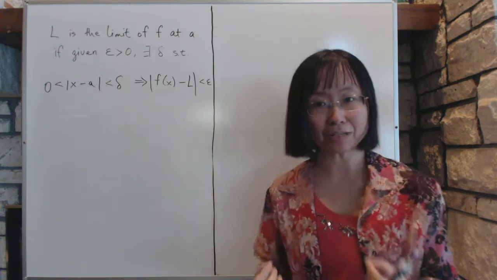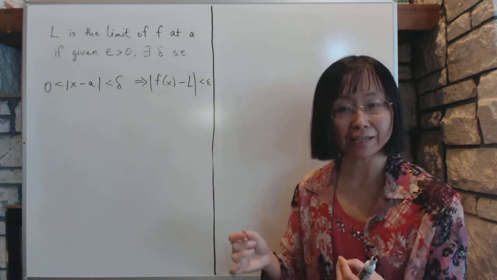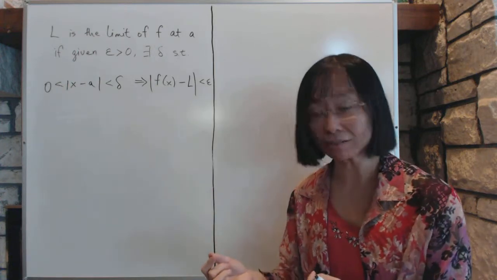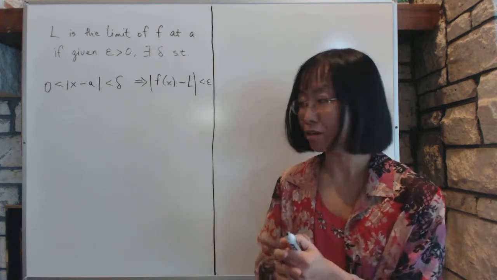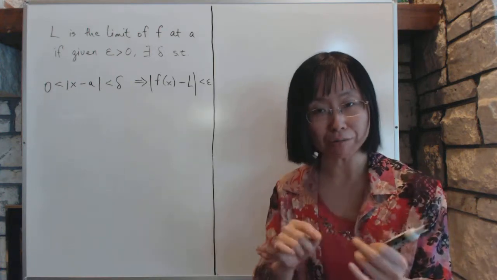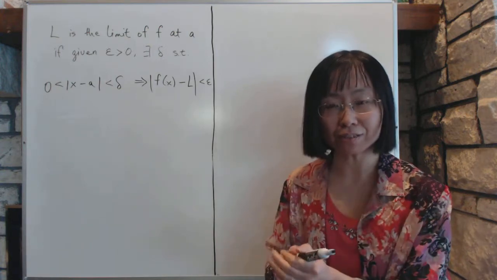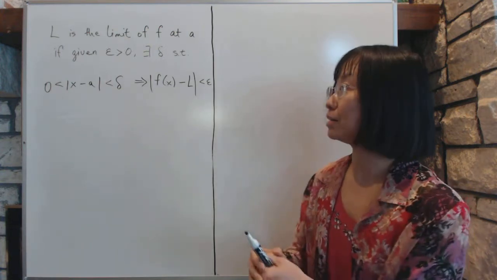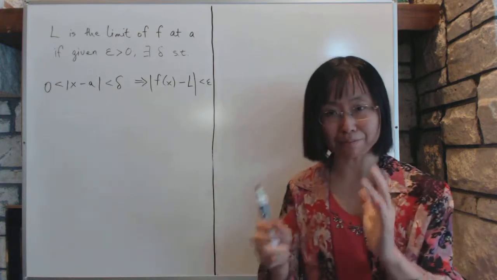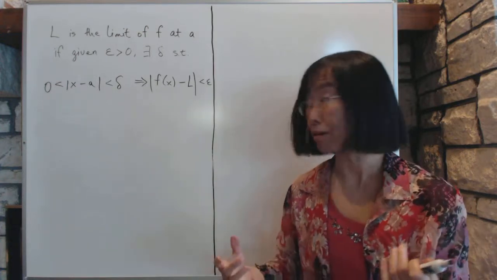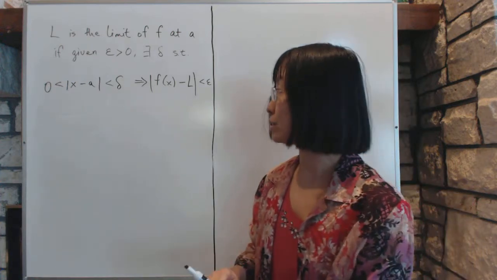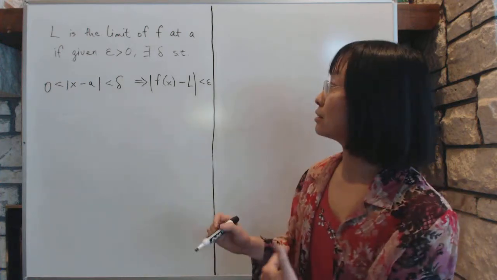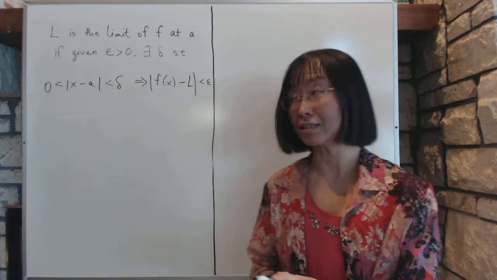Now that is a very unusual concept that hasn't been encountered in mathematics until calculus. Why would we care about what's around it but not the thing itself? Because sometimes what's around it is all we can handle. The thing itself is unmanageable. So as long as we can manage what's around it, that's all we care about. It's a very new concept, so a lot of people might find it hard to grasp at first. But once you get used to it, it's no different than any other mathematical concept.